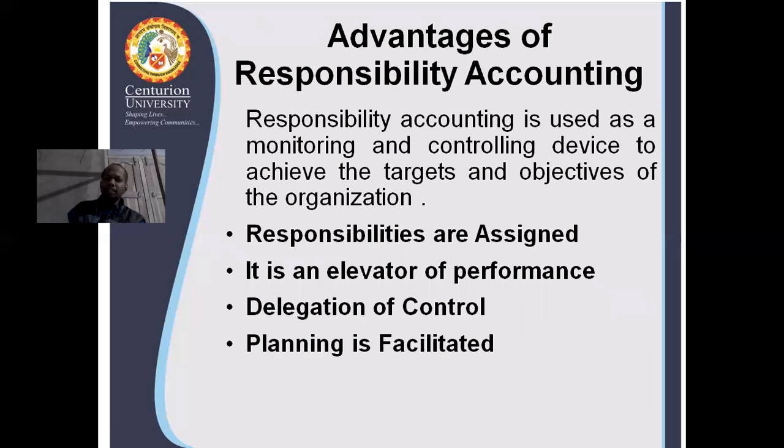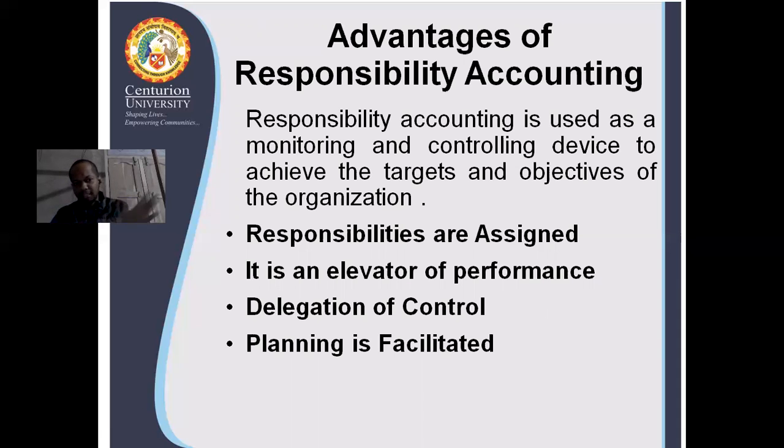So now we will discuss what are the advantages of responsibility accounting. As I have said, responsibility accounting is always used as a monitoring and controlling device. So it is always there to supervise, to monitor, to control.